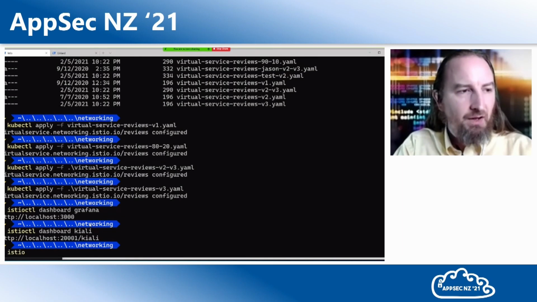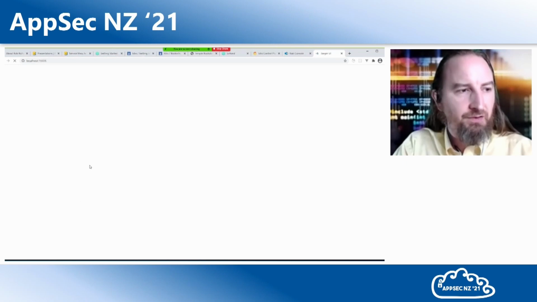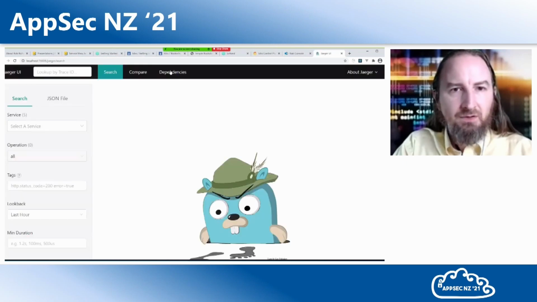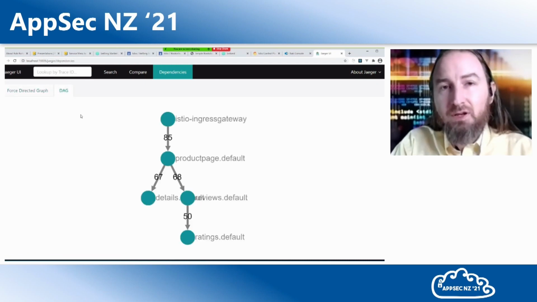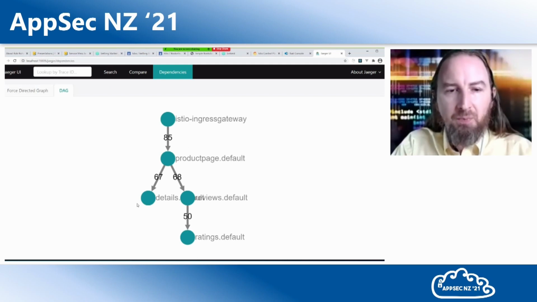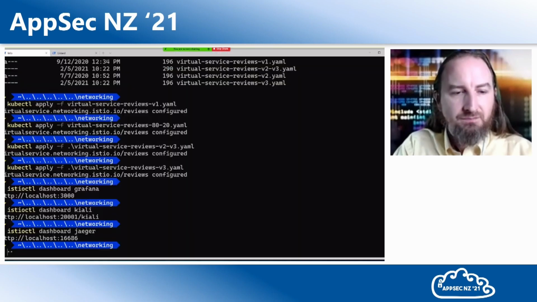istioctl dashboard Jaeger. Let's see if the Jaeger dashboard is able to give us similar visualizations. Yeah, here we go. Dependencies, DAG. Now here is what's actually called within our system. The Istio Ingress Gateway calls the product page, which calls the details default, and the reviews service will call the rating service. This is what's actually happening in our cluster. Our north-south traffic and also our east-west traffic. This is a really cool dashboard.